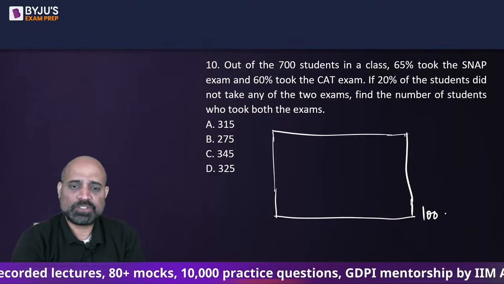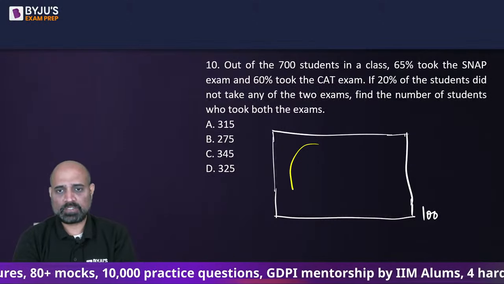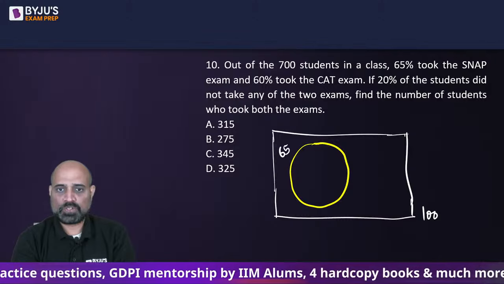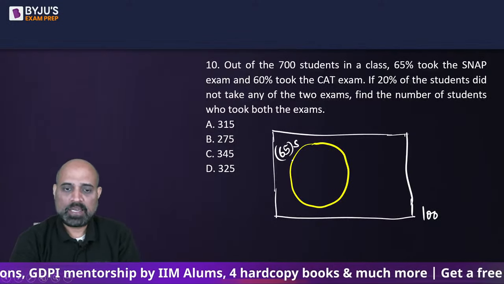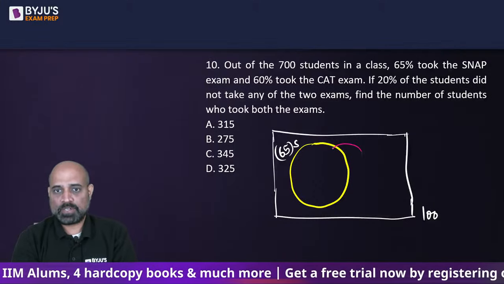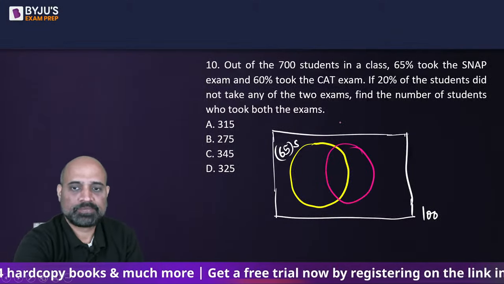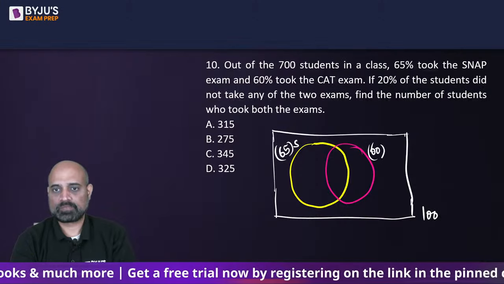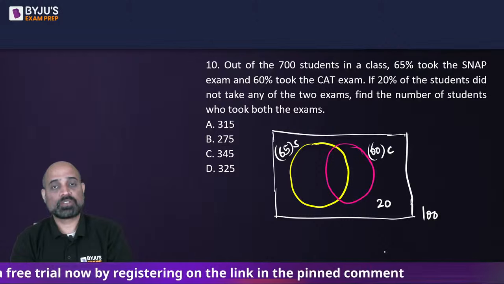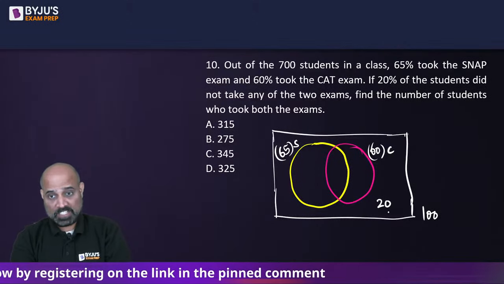Let's say there are 100 students. Out of these 100 students, we are given that 65 took SNAP and 60 took CAT and 20 did not take any of the exams. So if this is 100, this is 20.